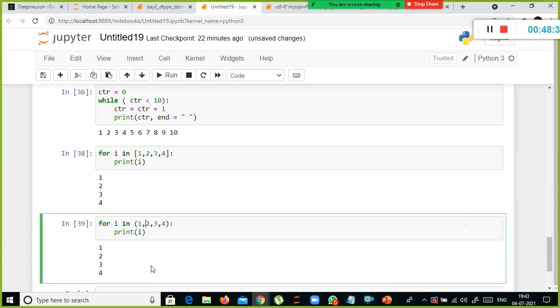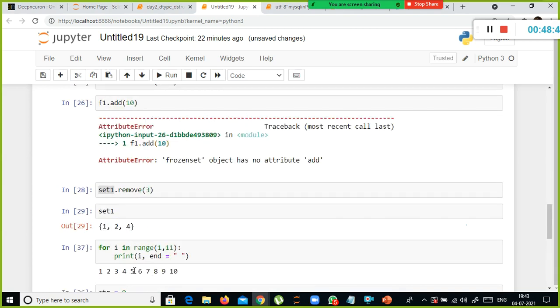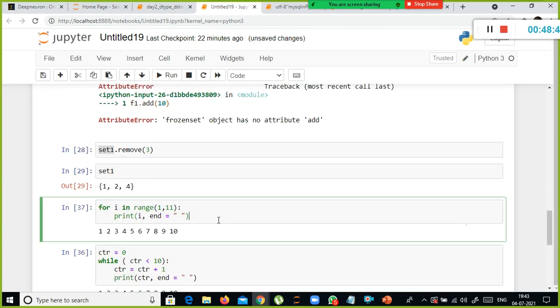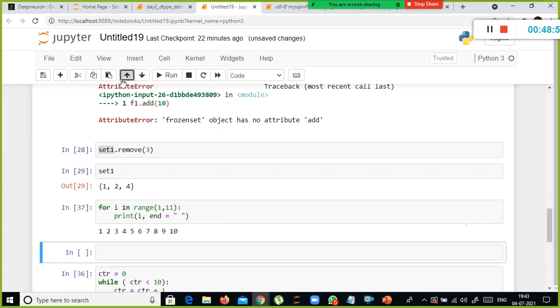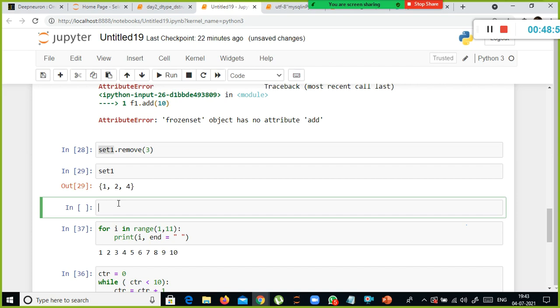Now, talking about the for loop, if you want to print or display values multiple times, I'll start with a simple example. Let's say I want to print hello world.